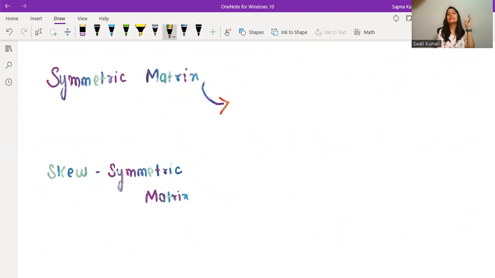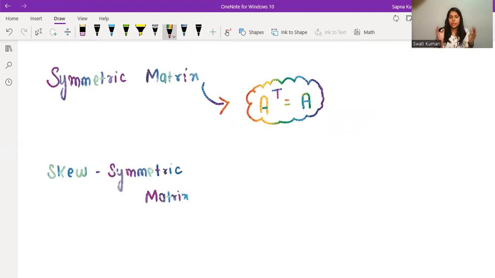So a symmetric matrix is nothing but this: if you have a matrix, you do the transpose of it, and you get back the initial matrix, then the matrix is said to be a symmetric matrix. Very simple. Yes, it is possible that you are taking a transpose but still getting the same matrix.